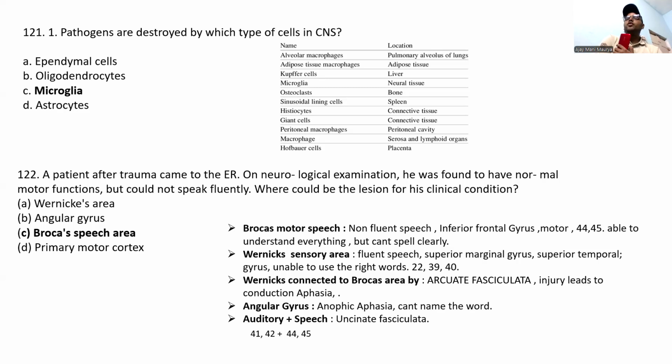It is fluent speech. He can talk fluently, but he cannot use the right words. The area numbers are 22, 39, 40. Wernicke's is connected to Broca's by the arcuate fasciculus. Injury to this leads to conduction aphasia. Angular gyrus injury leads to anomic aphasia, can't name the word. Please remember this one.